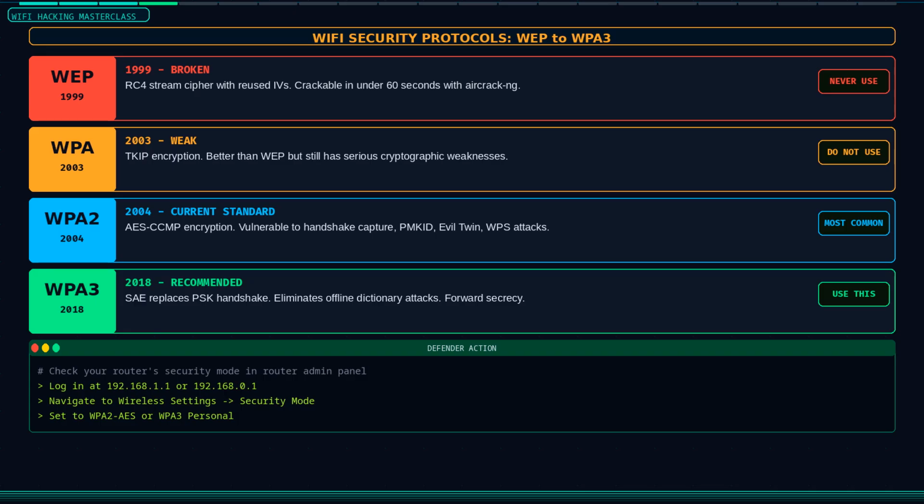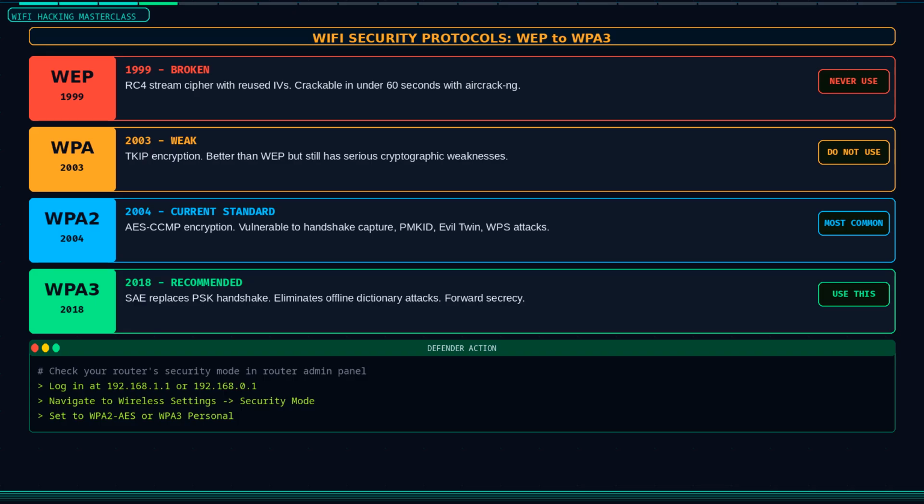WPA3 is the newest standard, launched in 2018. It uses simultaneous authentication of equals, or SAE, replacing the pre-shared key handshake. This eliminates offline dictionary attacks against the handshake.